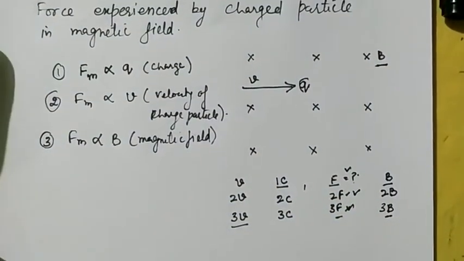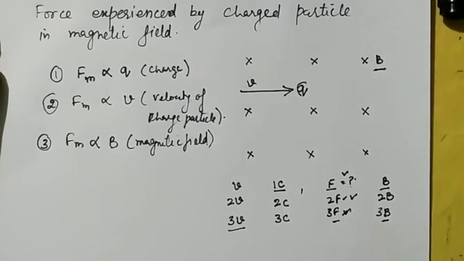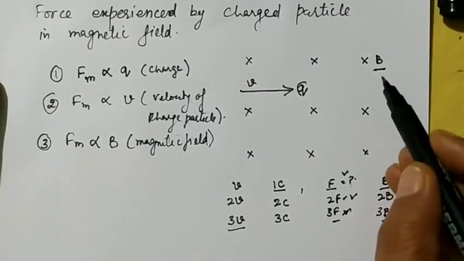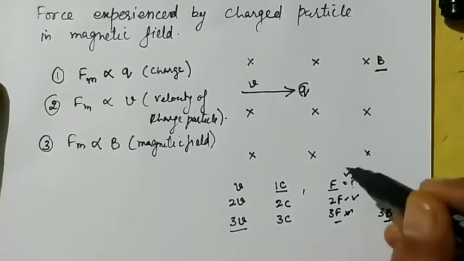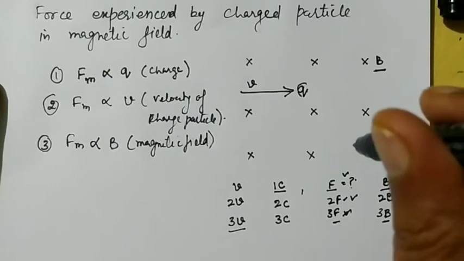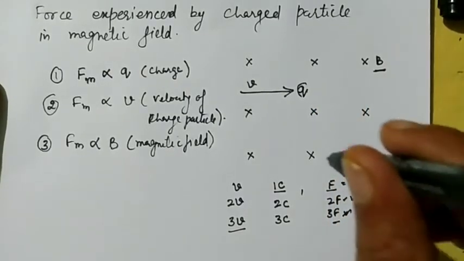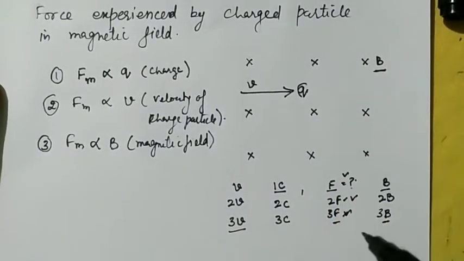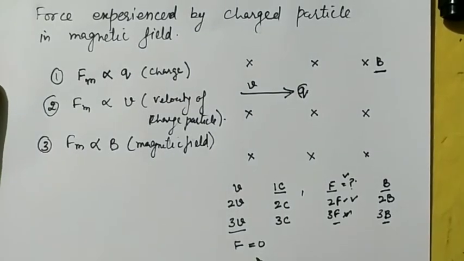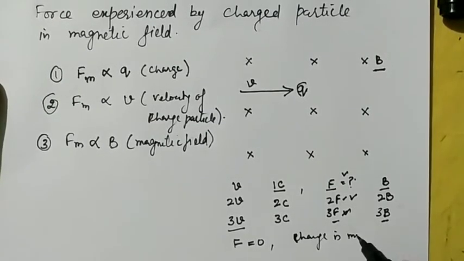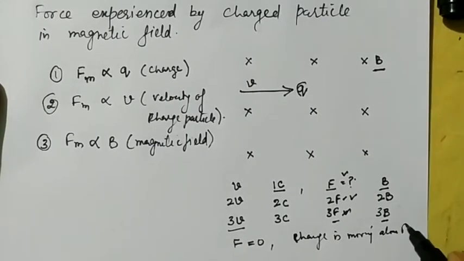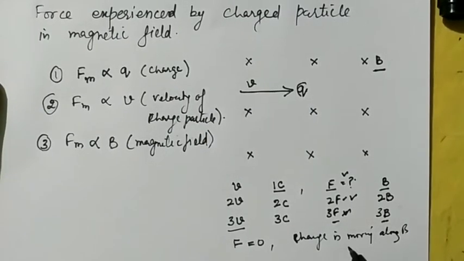Now, one more observation we got is that when a charged particle is moving along the direction of magnetic field, यहाँ पर magnetic field की direction जो है वो नीचे की तरफ है. अगर मैं charged particle is also moving along this direction, downward direction, so it is observed that the charged particle does not experience any force. That is, the charged particle is moving along magnetic field. So that is, velocity is parallel to magnetic field.